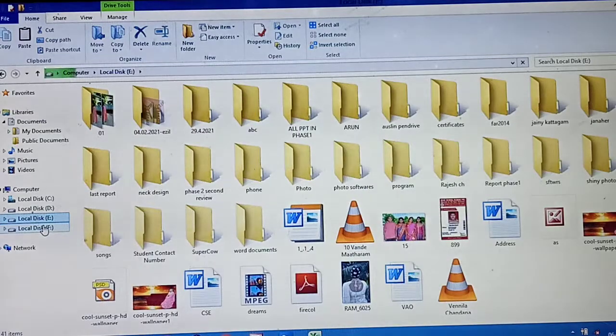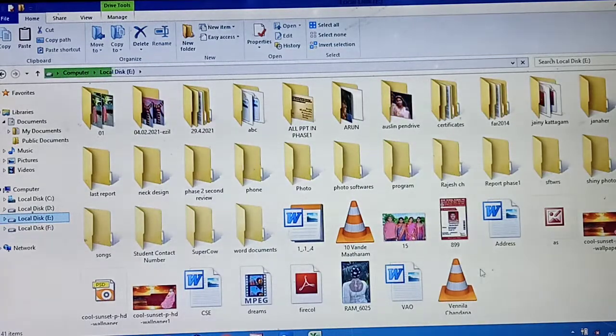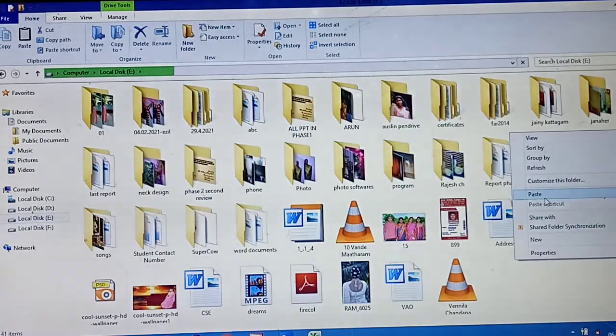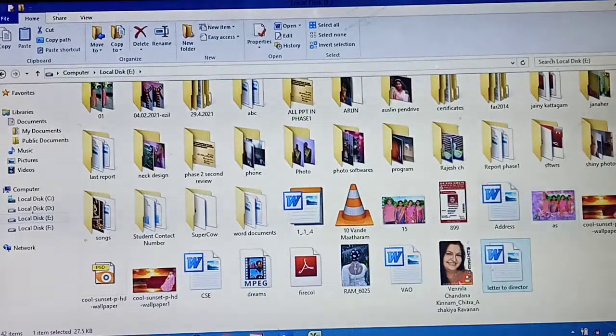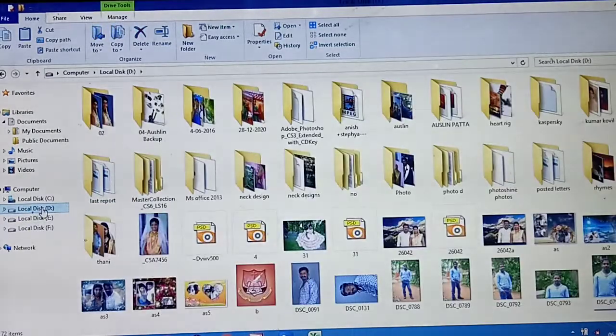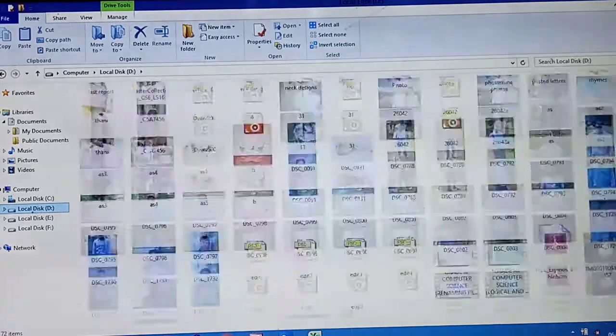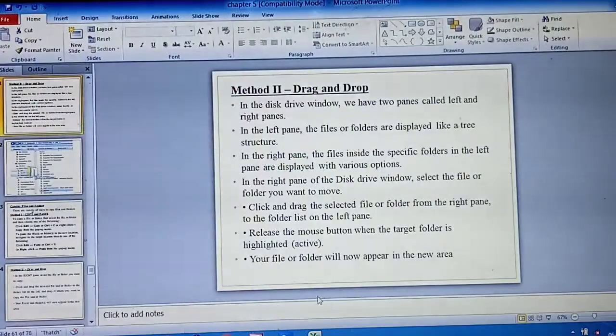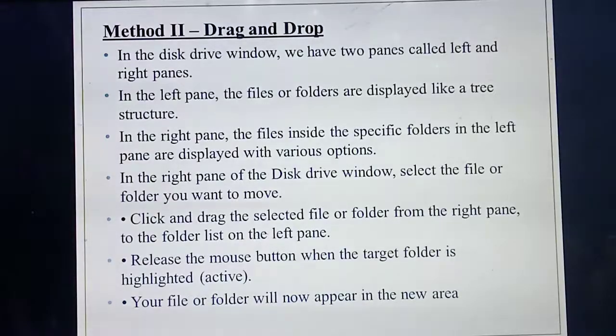Now I am going to copy in which drive, students? E drive. Listen carefully, what do I need to follow? Same way, right click, then you need to choose which option? Paste option. Have you seen? The file which I cut from there, I have pasted here. Understood? As I already said, if you are cutting and pasting, that file will not be available in the original location. Will that file be there? No. But if you are copying and pasting, the file will be available in that place also. Understood, students? Cut and paste.